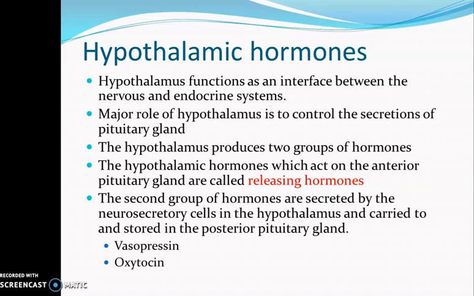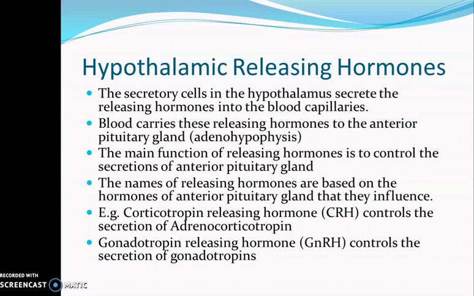Hypothalamus produces two groups of hormones. First group of hormones have their effect on the anterior pituitary gland, and these hormones are called releasing hormones. The second group of hormones are secreted by the neuroendocrine cells located in the hypothalamus, and they are carried to the posterior pituitary gland and stored there until required for release. And these hormones include vasopressin and oxytocin.